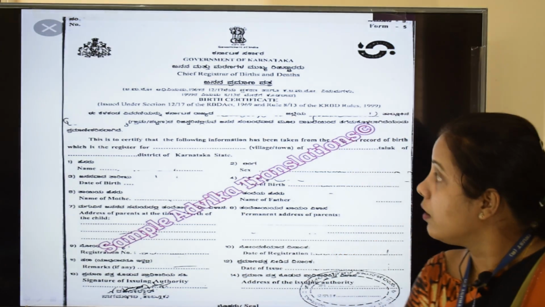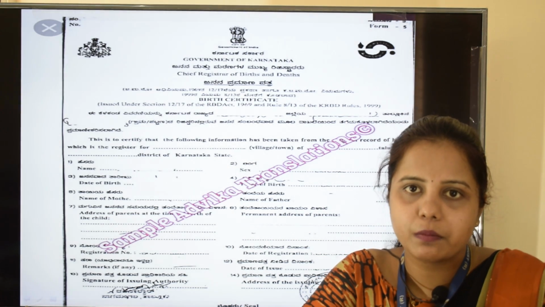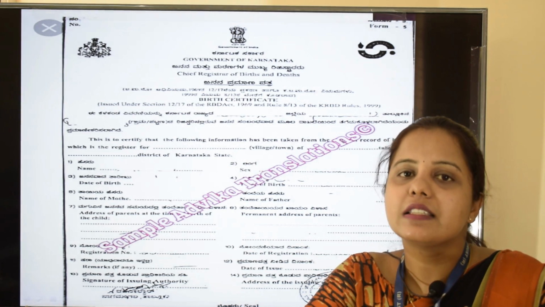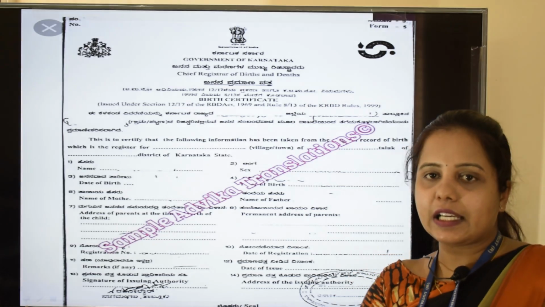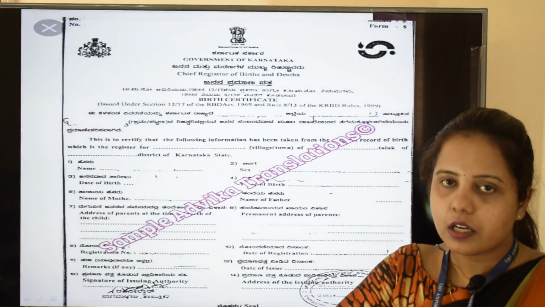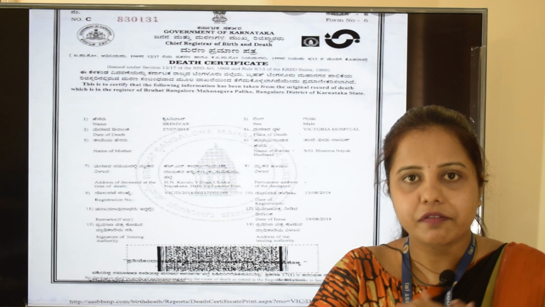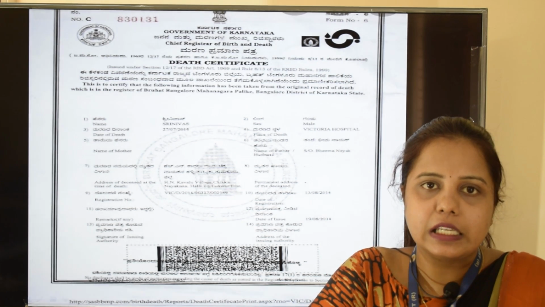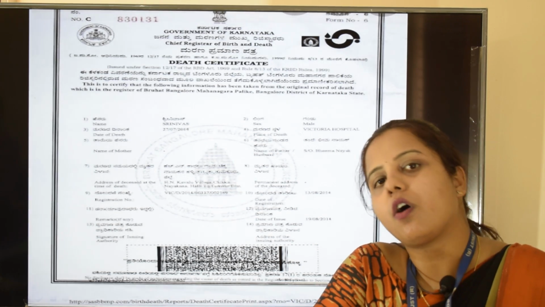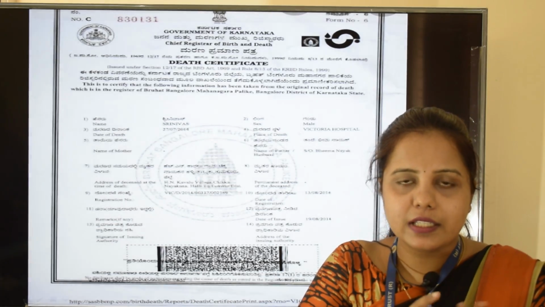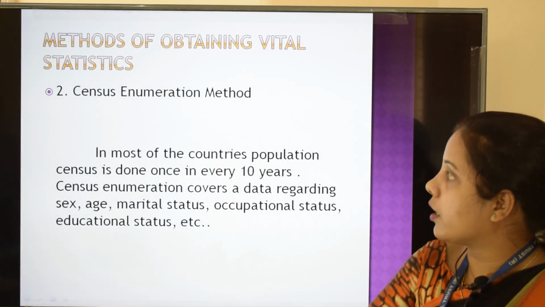Example, this is a birth certificate. In case of birth registration, the name of the baby, sex of the baby, parents' names, date of birth, nationality. So these kinds of details are registered and also mentioned in the certificate. This is a sample of a death certificate. In case of death registration, name of the person, the date he died, address at the time of death, spouse's or parent's name. So these kinds of details will be registered and also mentioned in the certificate.